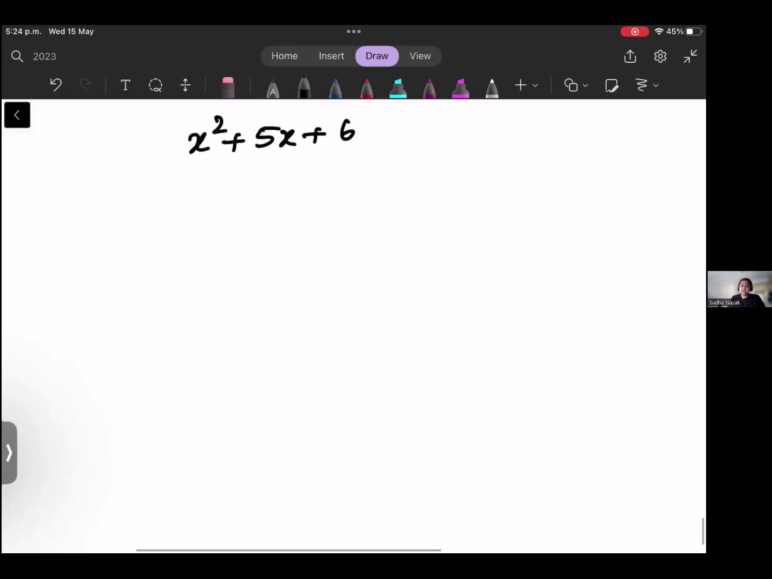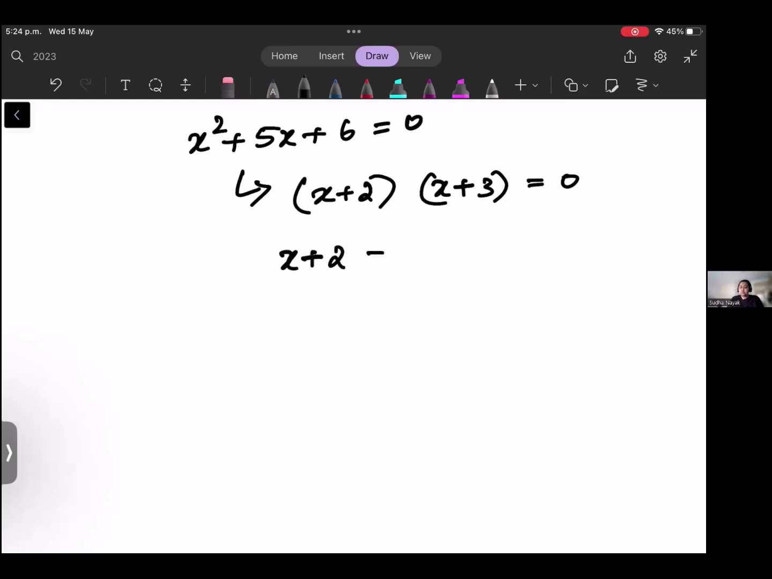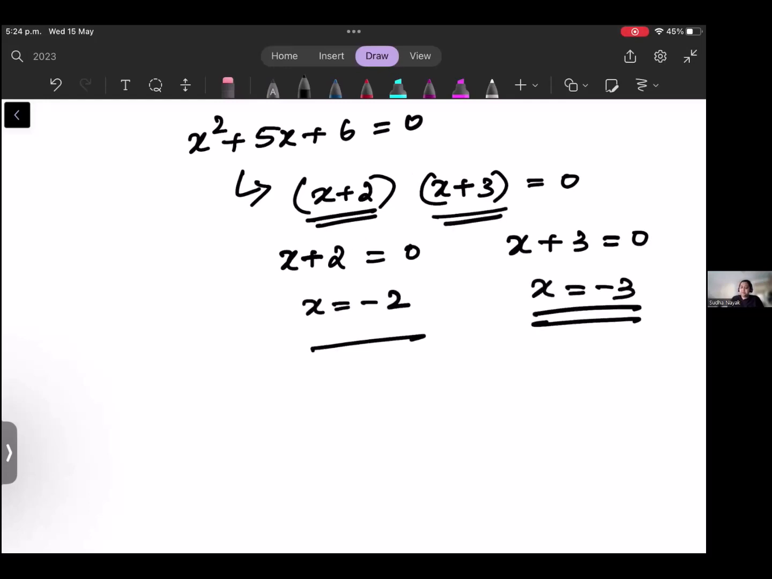Okay, we explain this. A quadratic equation, you can either factorize it and solve it. If they're asking us to solve it, you will write (x + 2)(x + 3) equal to 0. Then you will write x + 2 is equal to 0, or x + 3 is equal to 0. Then x is equal to -2, x is equal to -3. These two things are called factors, and these are called roots of the equation.